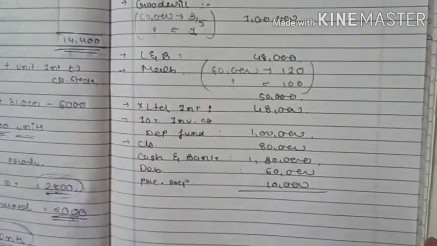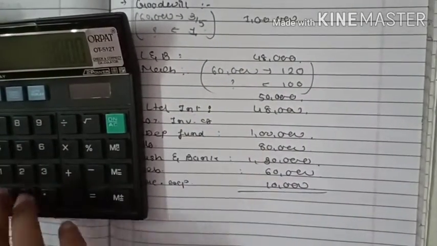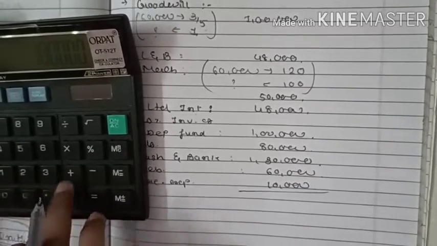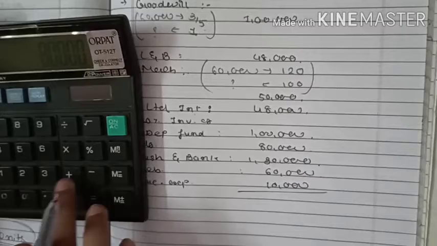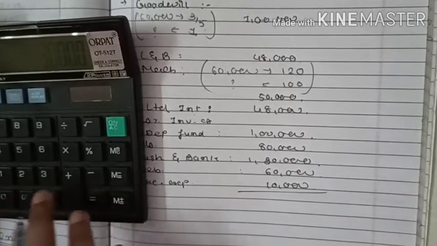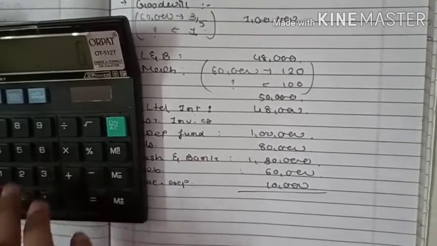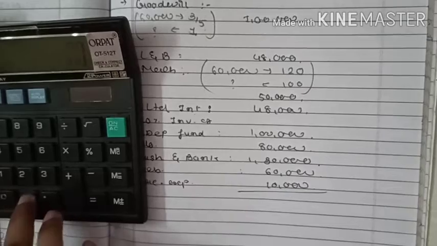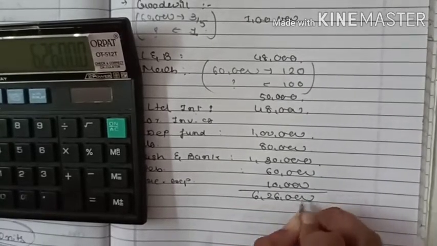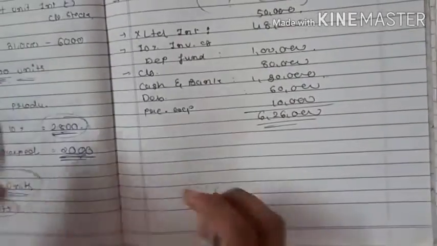Let's total all the assets. 1 lakh plus 48,000 plus 50,000, 48,000, 1 lakh plus 80,000 plus 30,000, 1,30,000 plus 60 plus 10. It will come 6,26,000 total asset, minus total liability.